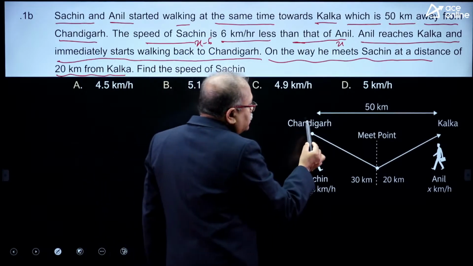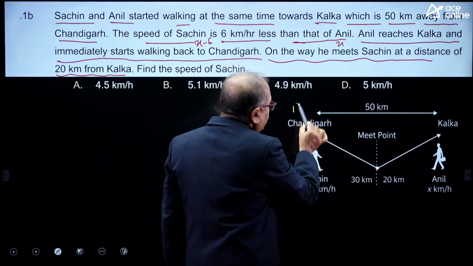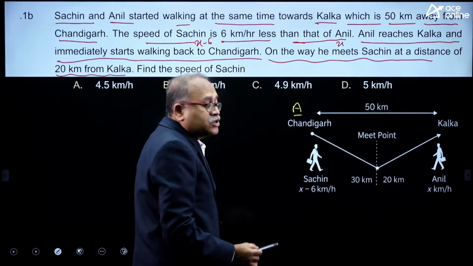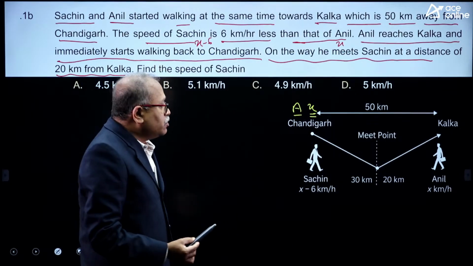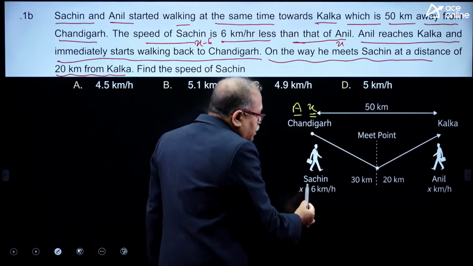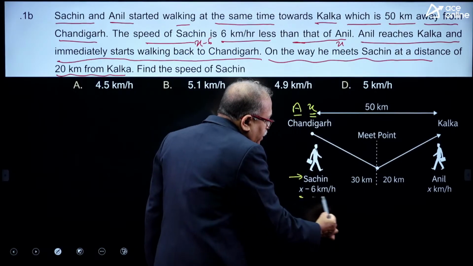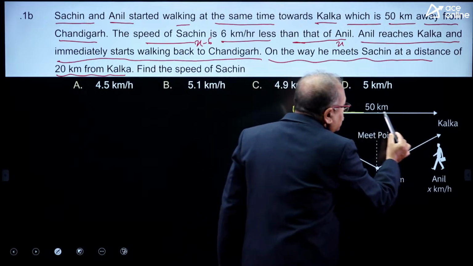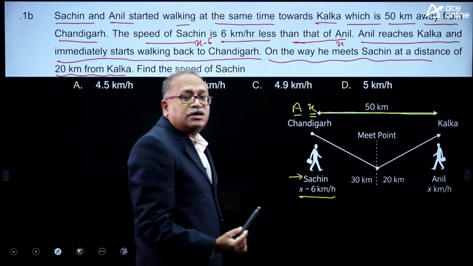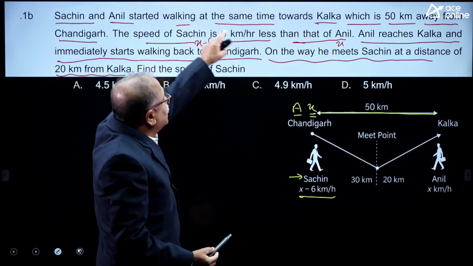Here Anil starts from here with a speed of x kilometer per hour. If the speed of Anil is x kilometer per hour, the speed of Sachin will be x minus 6 kilometer per hour, and the distance from Chandigarh to Kolkata is already given to us as 50 kilometer.